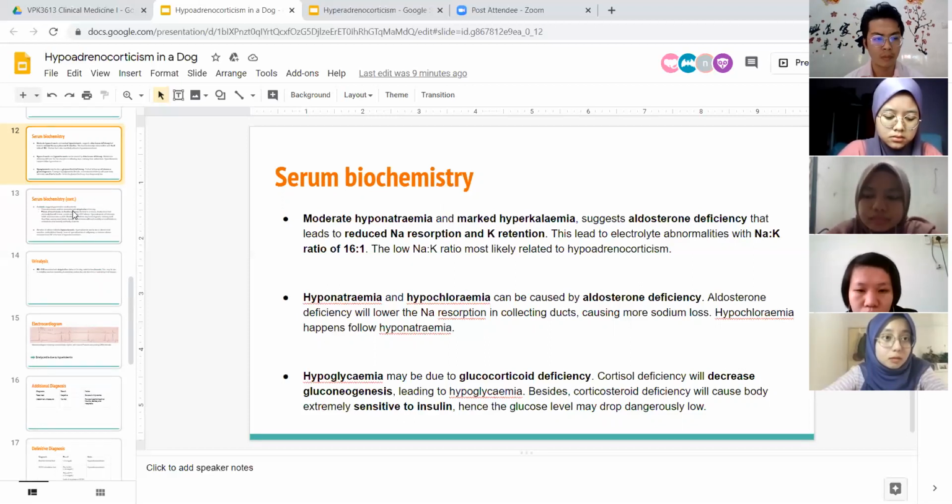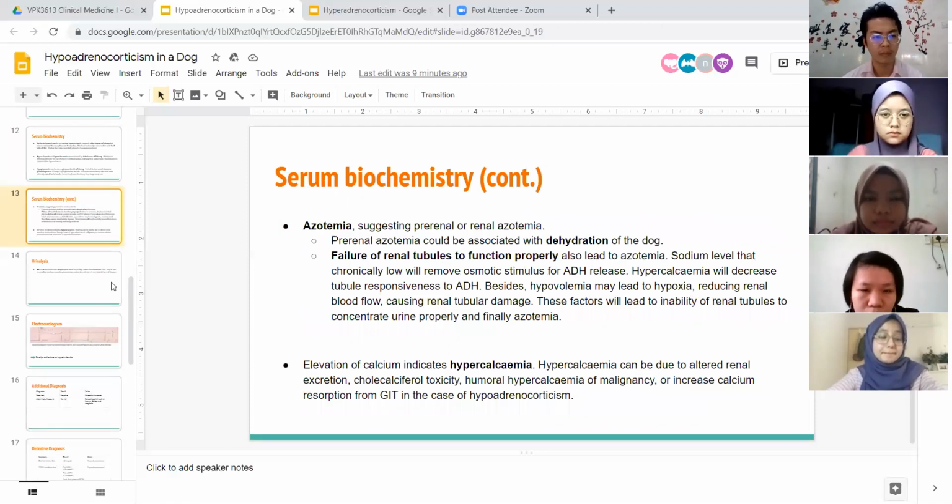And then glucocorticoid deficiency can cause hypoglycemia. The cortisol deficiency decreases gluconeogenesis, and it will also make the body extremely sensitive to insulin, so there we can see hypoglycemia.